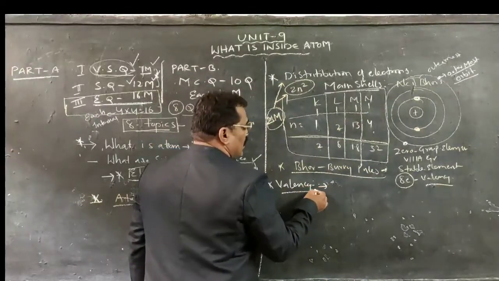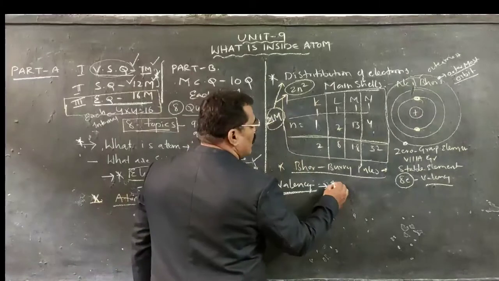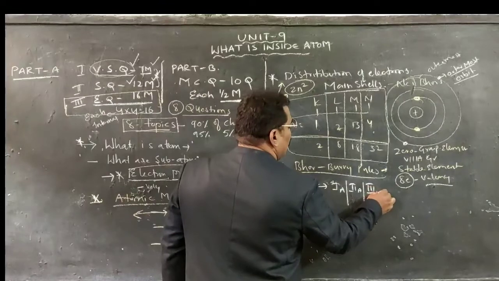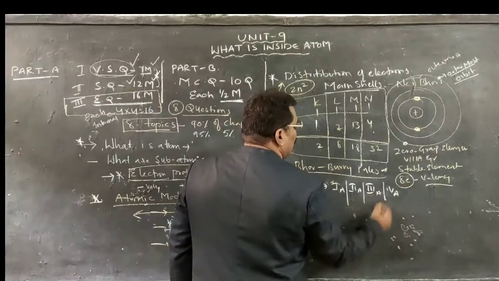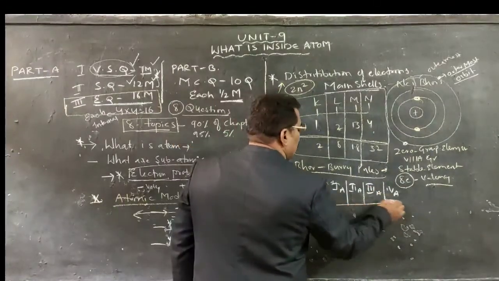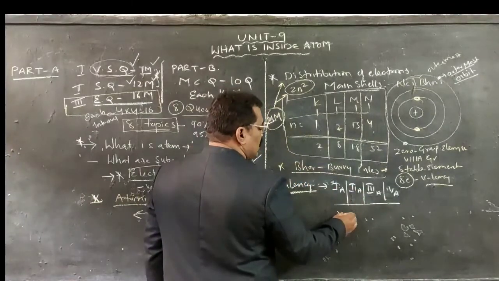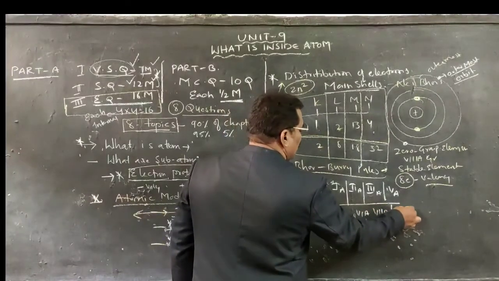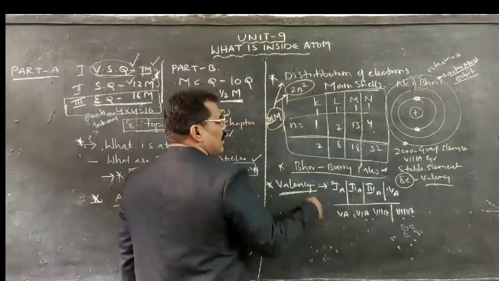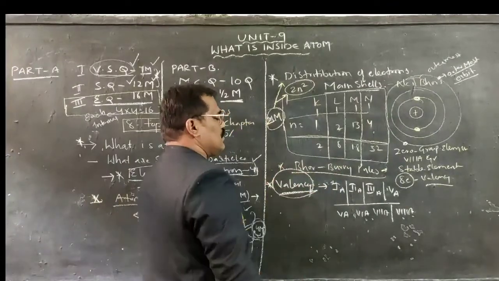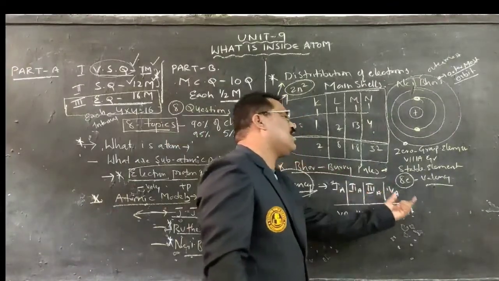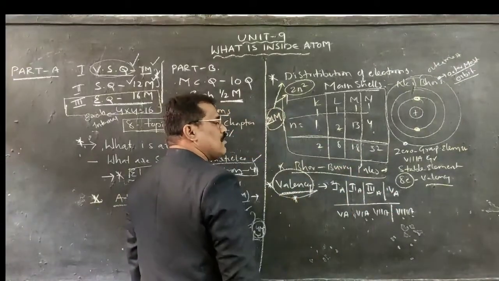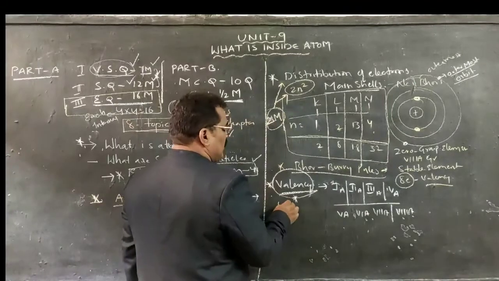Not only that, this valency plays a vital role in certain elements. First A group element, second A group element, third A group element, fourth A group element, how they get affected in these groups. Simultaneously, fifth A group element, sixth A group element, seventh A group element, eighth A group element, how these valency electrons exist among these groups can be clearly explained within this valency concept. He may ask a question for 4 marks.